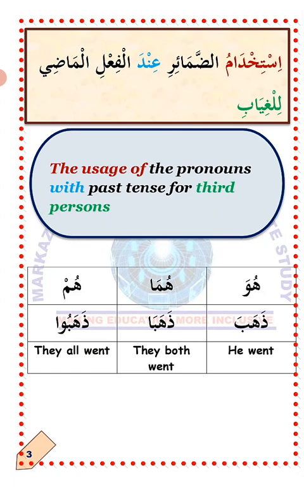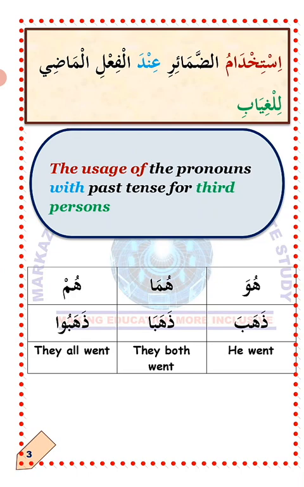Dhahaba, he went, or he has gone. How do we make the verb dhahaba muthanna? Muthanna means dual, a verb representing two people. All you need to do is to attach alifun to the last letter. The verb dhahaba will now become dhahabaa, which means they went. How many of them? Just two.